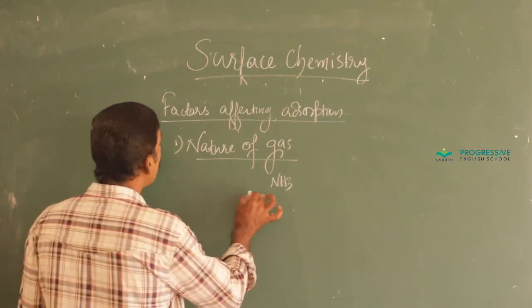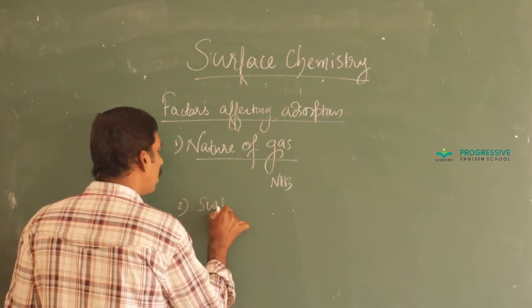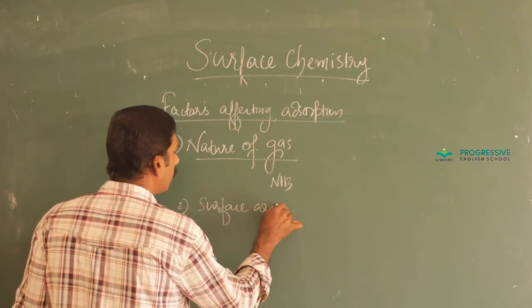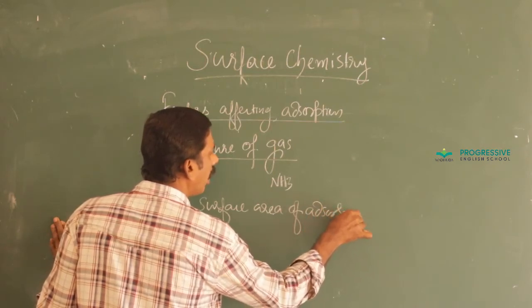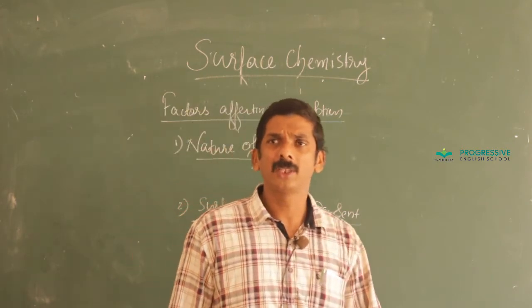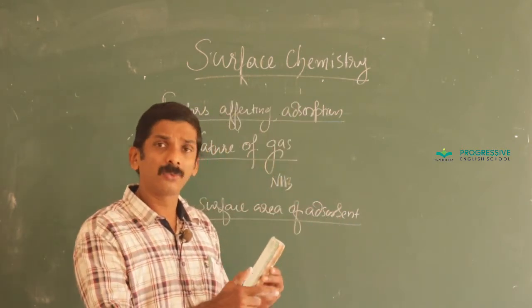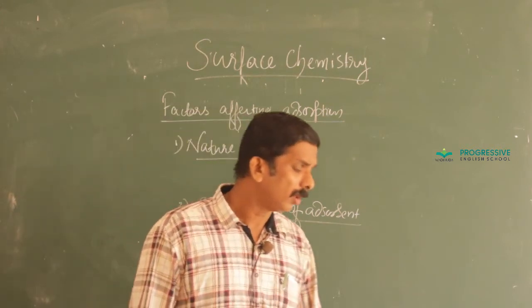Okay. Then second one, surface area of adsorbent. It is very clear. That is, in the case of a solid surface, as the surface area increases, rate of adsorption also increases.